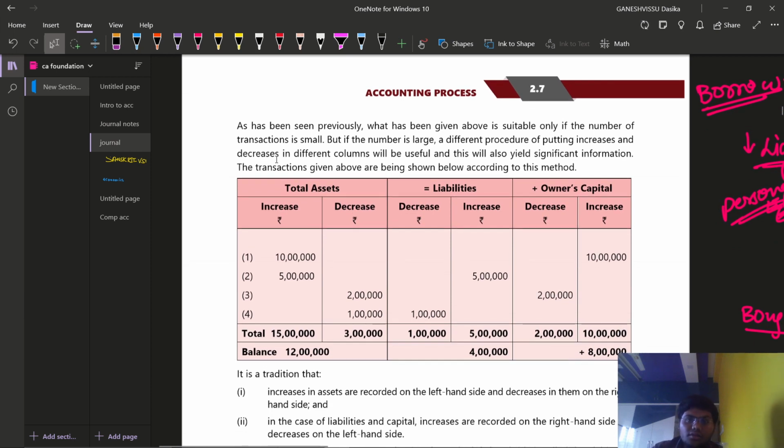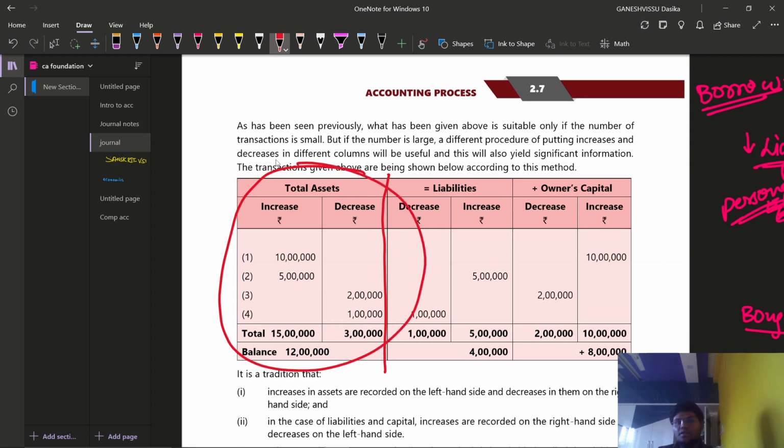The same transaction is made by showing the balance sheet here. Of course, they have written the assets on the debit side, that means the left side, and they have written capital, that means liabilities, on the credit side. This is not the correct method. This is an example, right? But this is not a balance sheet actually. This is an extract of the balance sheet.